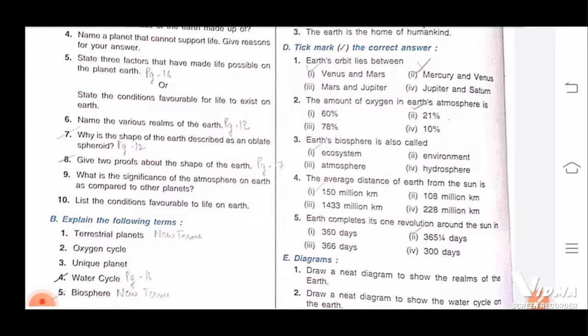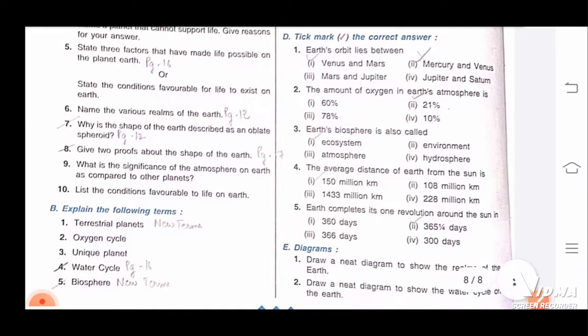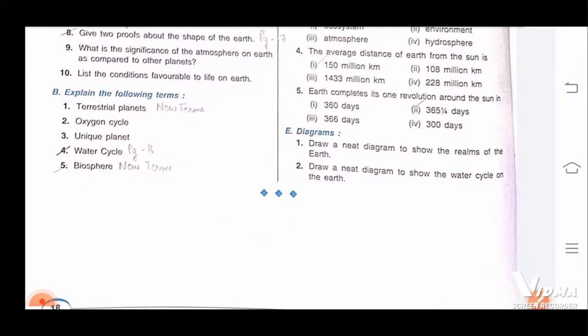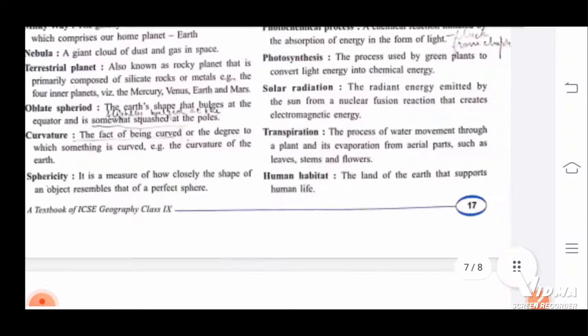This is an extra one we haven't done. I don't know from where it came actually. Earth completes its one revolution around the Sun in 365 and 1/4 days. Now here, diagrams. Draw a neat diagram to show the realms of the Earth. That is figure number 1.3 on page number 12. Then the second diagram: draw a neat diagram to show the water cycle on the earth. That also we have done.